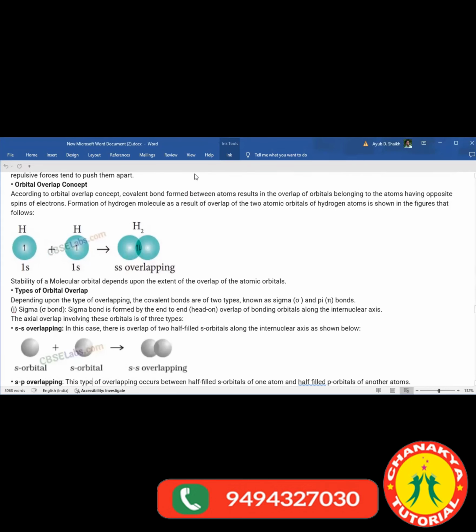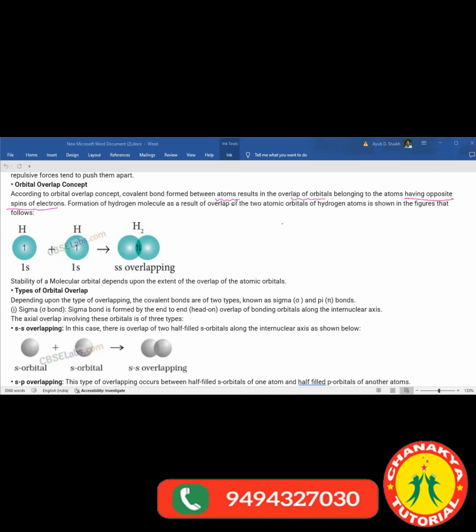According to the orbital overlap concept, a covalent bond is formed between atoms as a result of the overlap of orbitals belonging to the atoms having opposite spin of electrons.